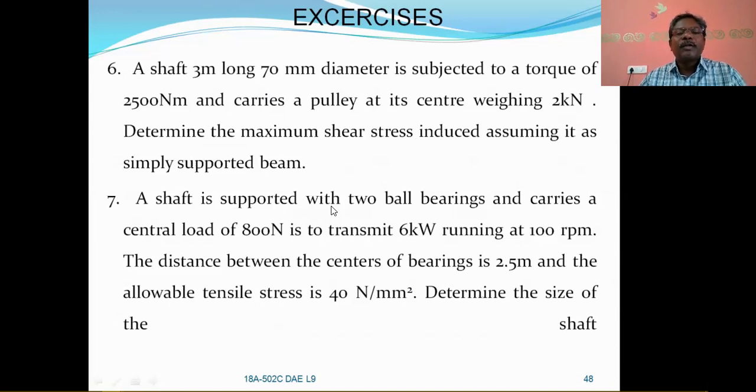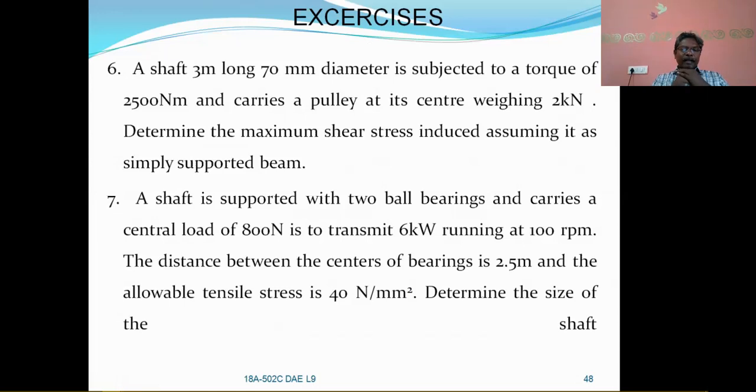A shaft is supported with two ball bearings and carries a central load of 800 newtons. This much kilowatts is transmitted, and the speed is given. The distance between the centers of the bearings is also given, along with the tensile stress. This is based on the maximum normal stress theory, so it should be based on the equivalent bending moment.